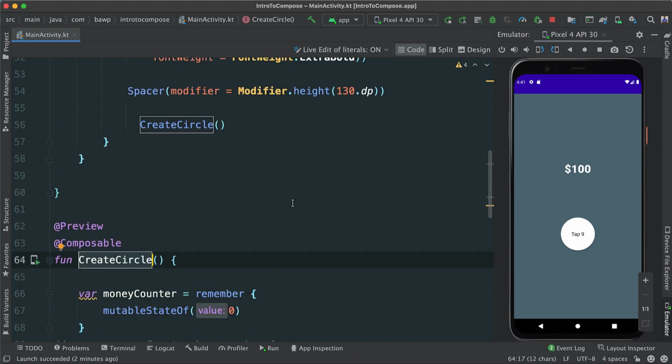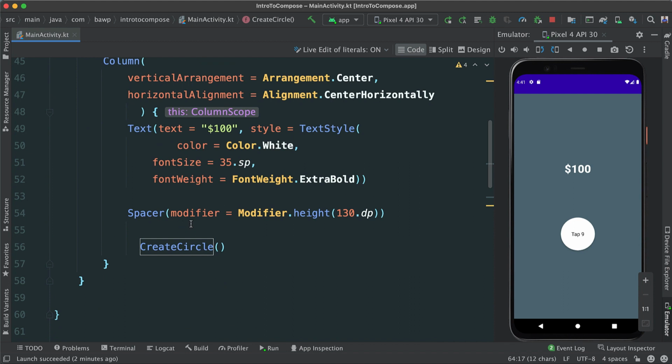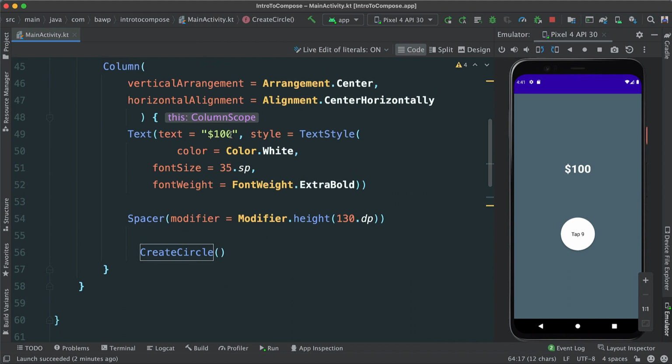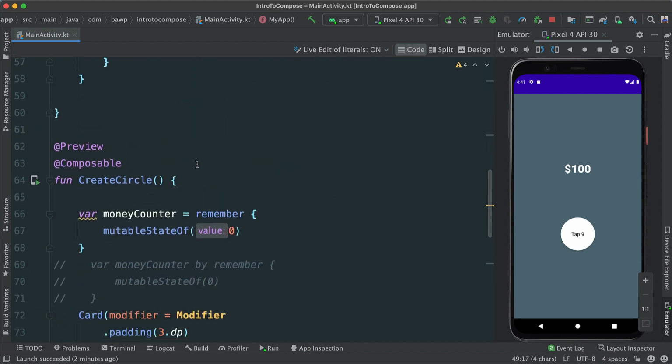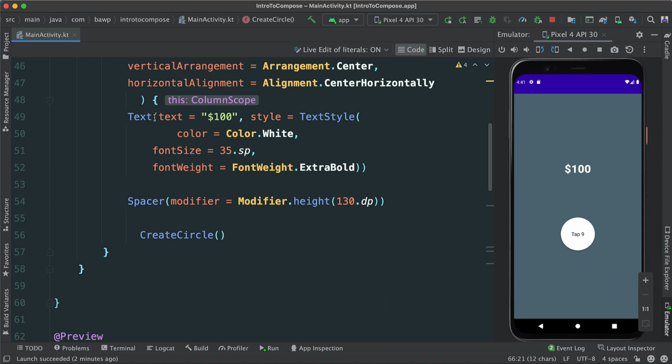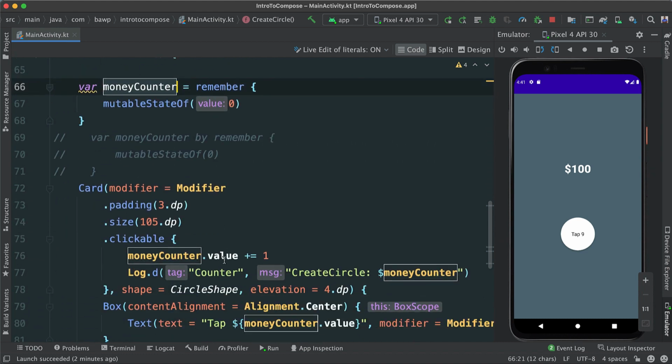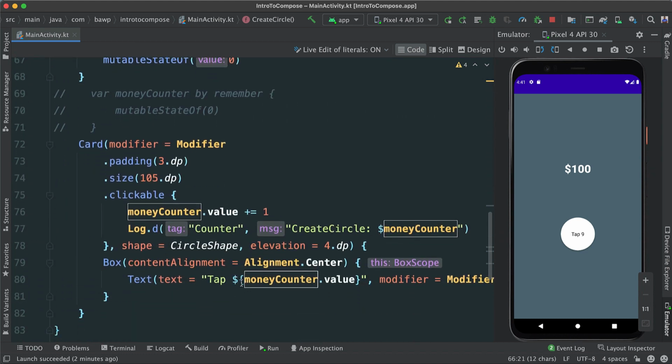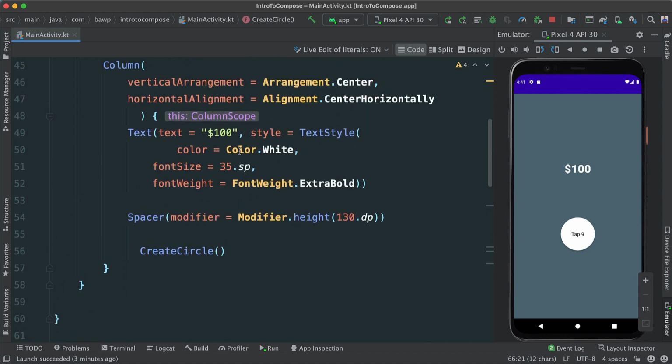So how do we call that somewhere where we can attach to this text here? Meaning this money counter, we want to attach to this text. So essentially do exactly what we did here. This was just testing. We want to attach money counter to this text, and so we can see the money going up. How do we do that?